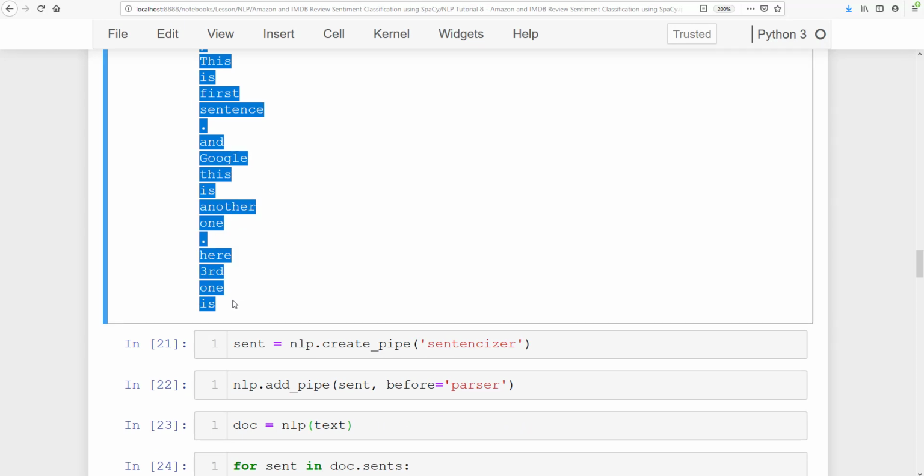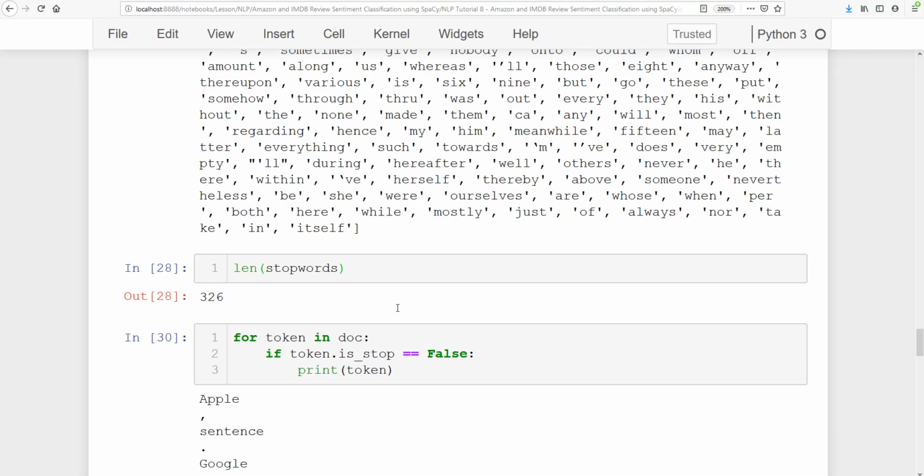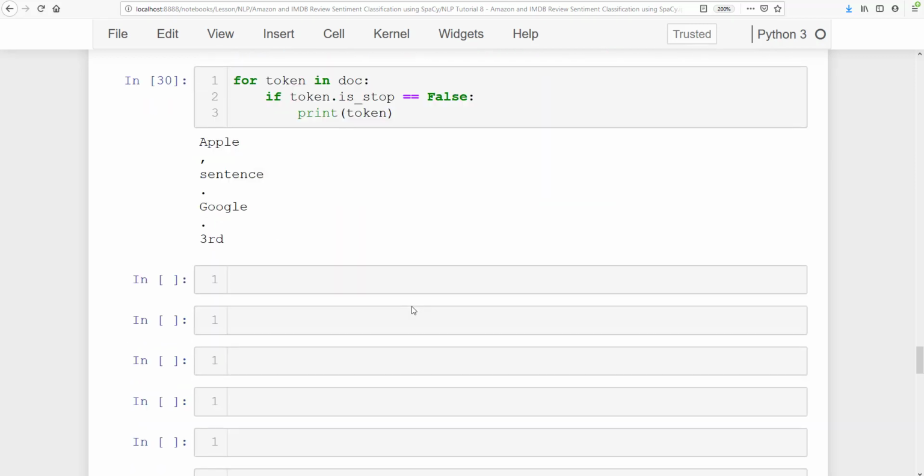If we make a bag of words, which is mostly a sparse matrix, that becomes very large. But if we filter out the unnecessary words, the total bag of words size becomes smaller, which takes less time to train your model, and it also increases the accuracy and generalizes your overall model. Alright, so this is how you can remove stop words.